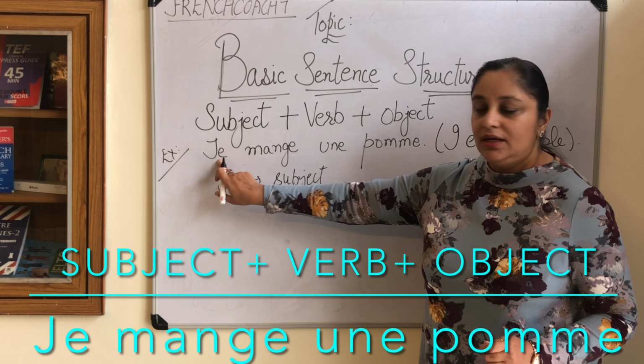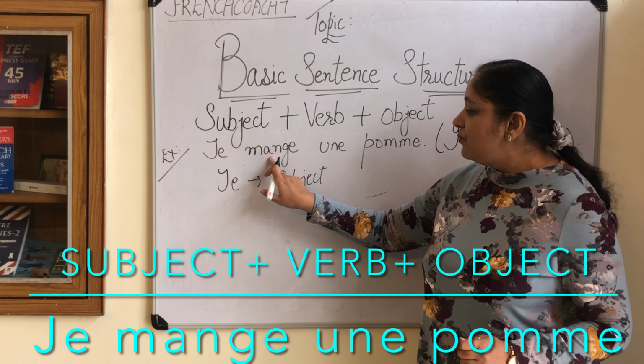right? Mange, this is the verb. Mange means to eat. Then une pomme, this is the object. Now it is very clear: subject, verb, then object. It makes a full, meaningful sentence. Now let us take other examples to understand basic sentence structure.